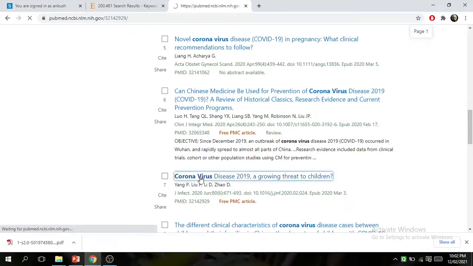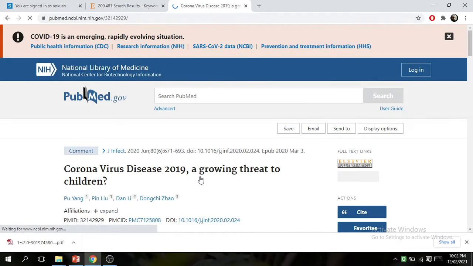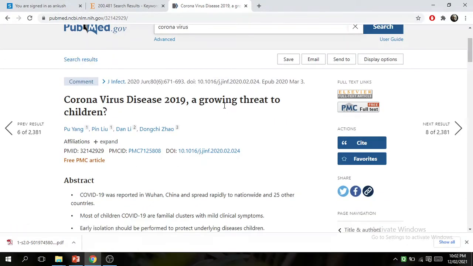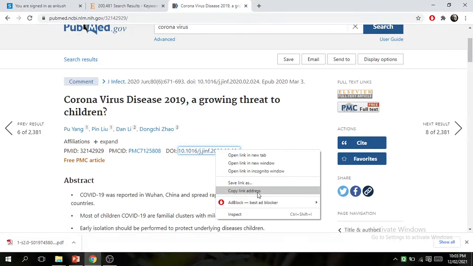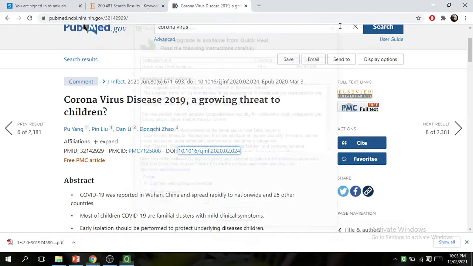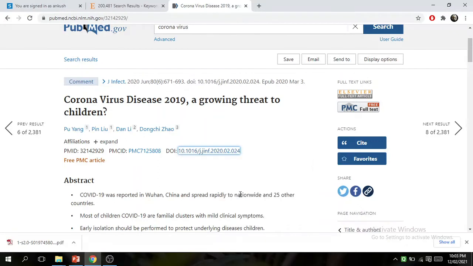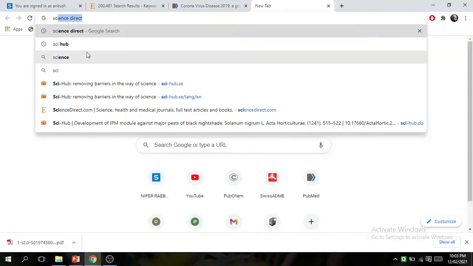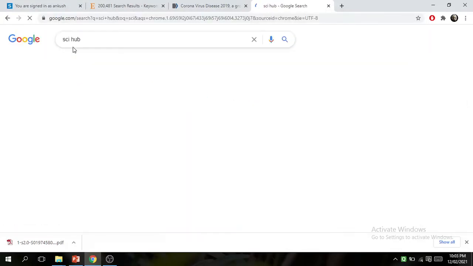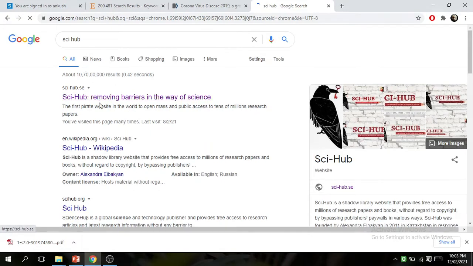Firstly select it. For downloading, you select this DOI number. Select this DOI number, drag it, right click and copy link address. Then open Google and search Sci-Hub. After that, open Sci-Hub, removing barriers in the way of science.